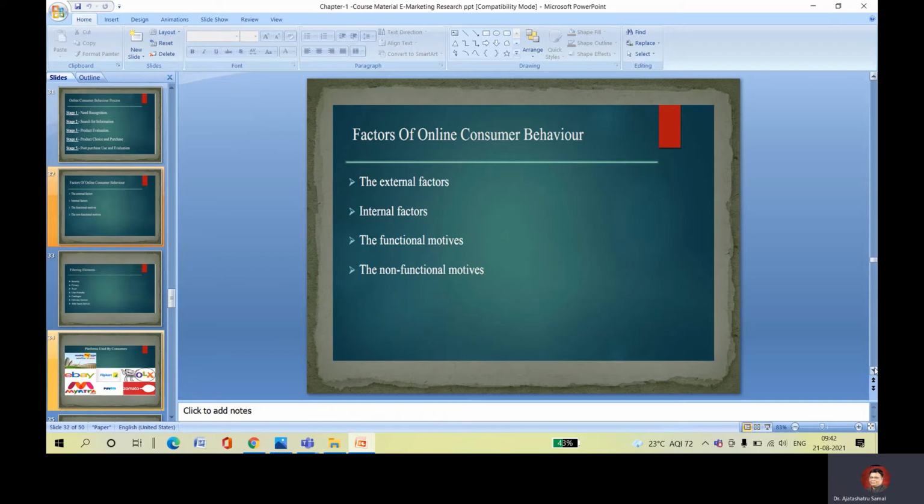Factors of online consumer behavior: external factors, internal factors, functional motives, non-functional motives. External factors are factors outside of the consumer's online behavior process, which influence consumer behavior. Internal factors are the factors which influence internally. Functional motives relate to marketing, finance and requirements. Based on the functional motives, we can take the decision. Non-functional motives are also there.